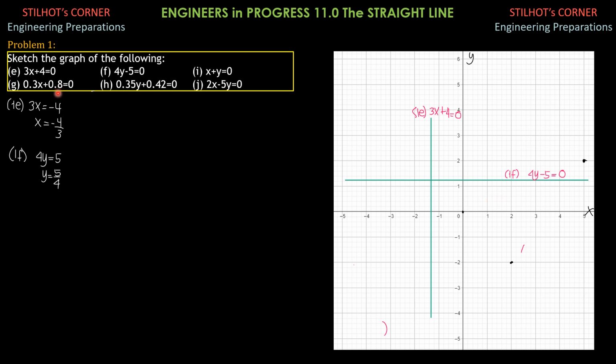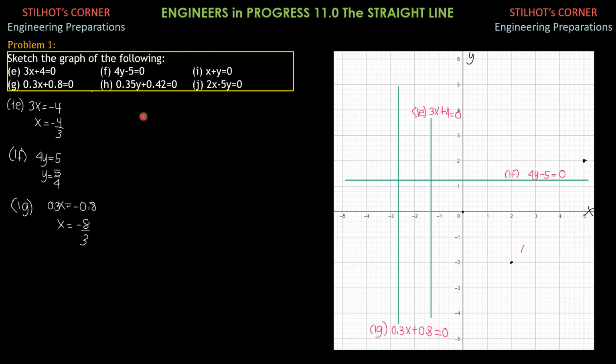Then g, 0.3x plus 0.8 equals 0, which is 0.3x equals negative 0.8, or x is negative 8/3. And that x equals negative 8/3 is again a vertical line, but it lies negative 8/3 to the left, negative 2 and 2/3, or negative 2.67, somewhere here. So that's a vertical line, which is this line, that's 1g, as shown in the figure, 0.3x plus 0.8 equals 0.